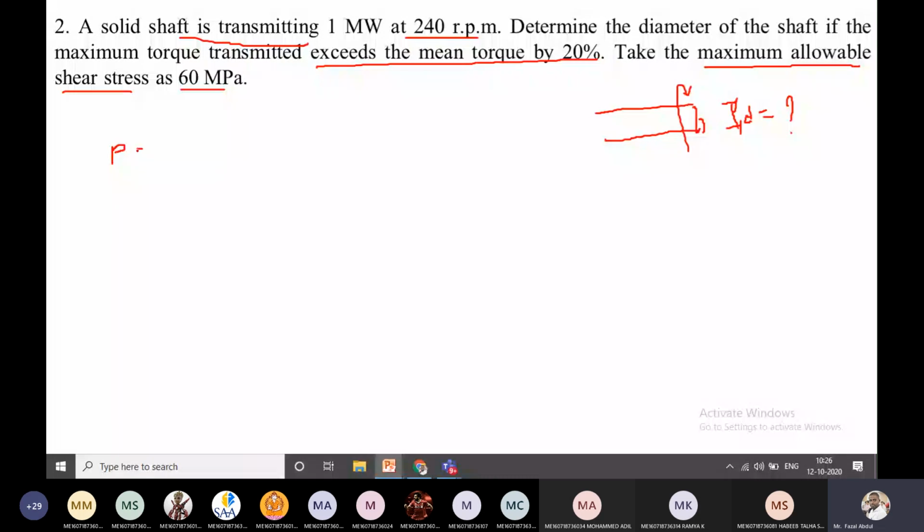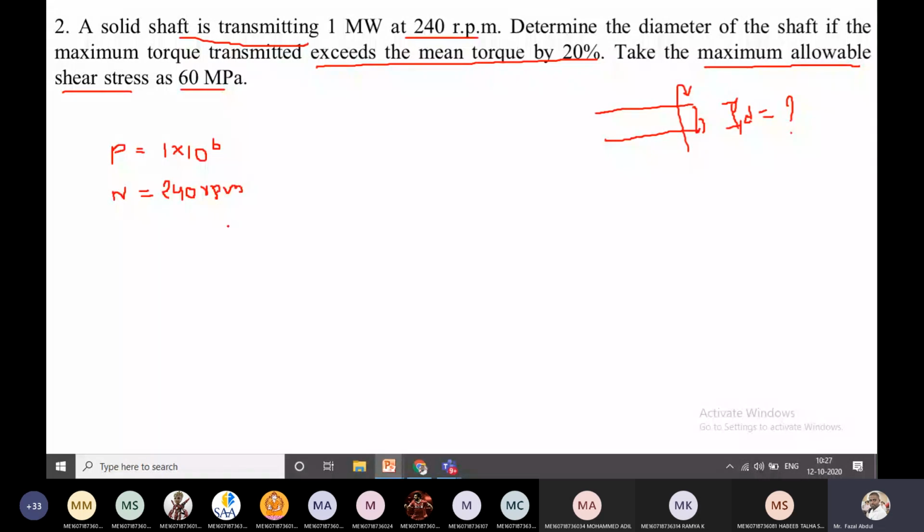Speed n is given as 240 rpm. And D is to be calculated.